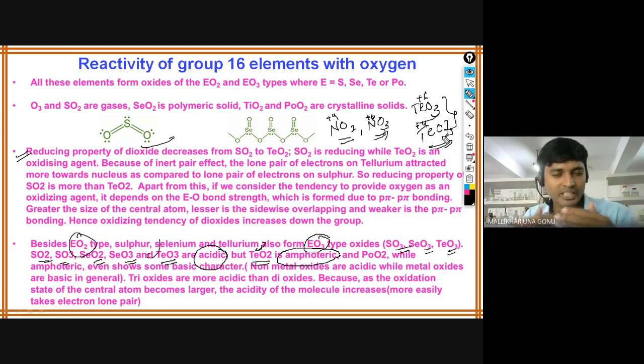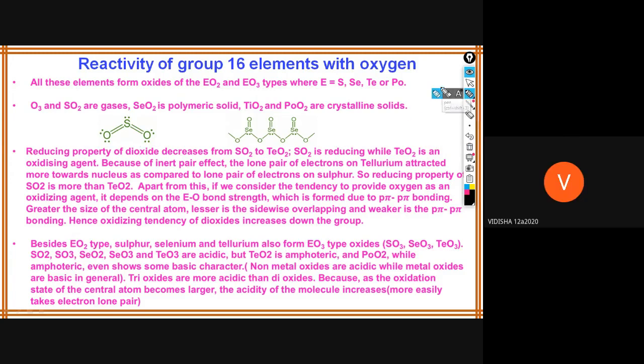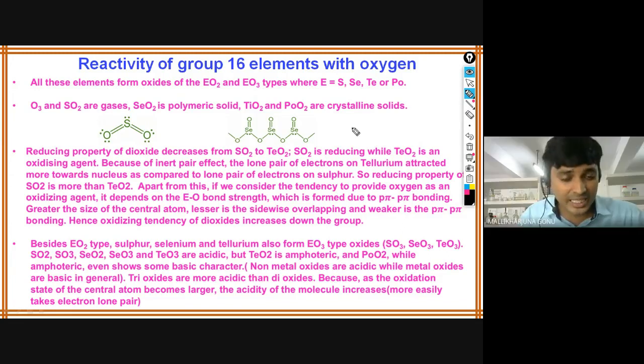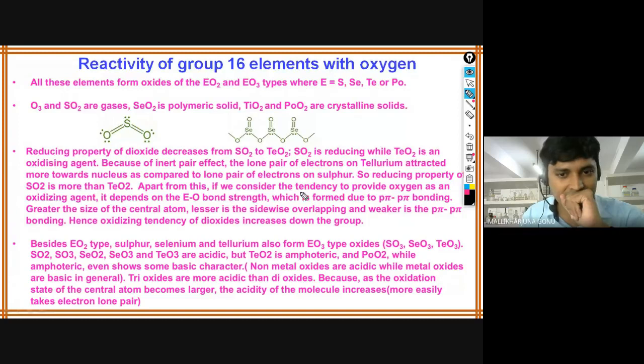And the metallic property, what happens usually if you go down the group? Metallic property will be increasing. So usually, are metallic oxides acidic or basic? Vidisha. Basic, sir. Metallic oxides are acidic? Basic. Basic. So that is the reason.